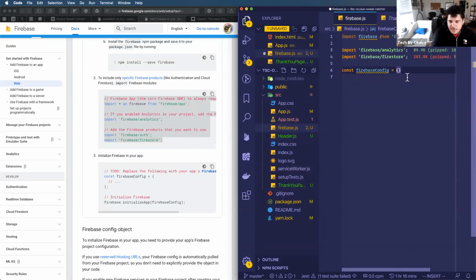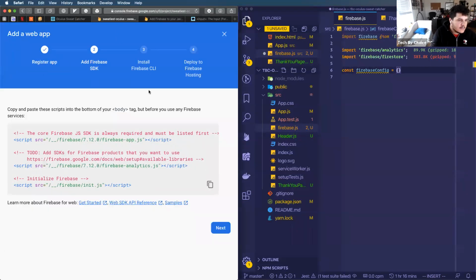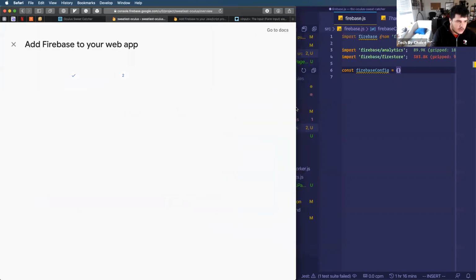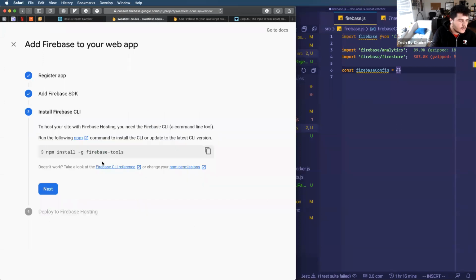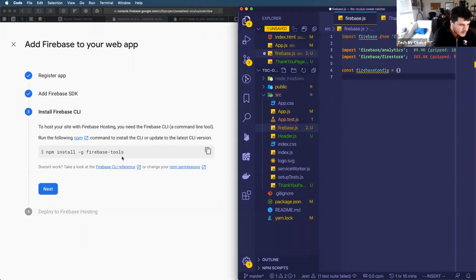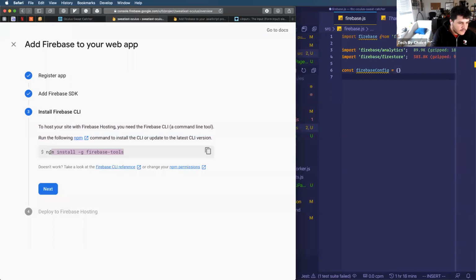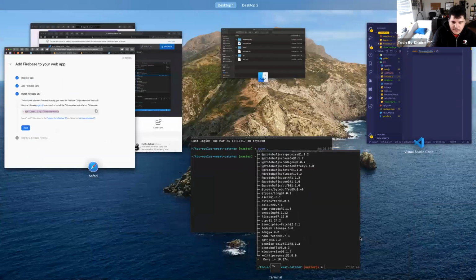So this Firebase config needs a whole bunch of data that I can get from my Firebase project. So I'm actually just going to continue this sign up. It's telling me that I also need to install this Firebase Tools, and I definitely do.